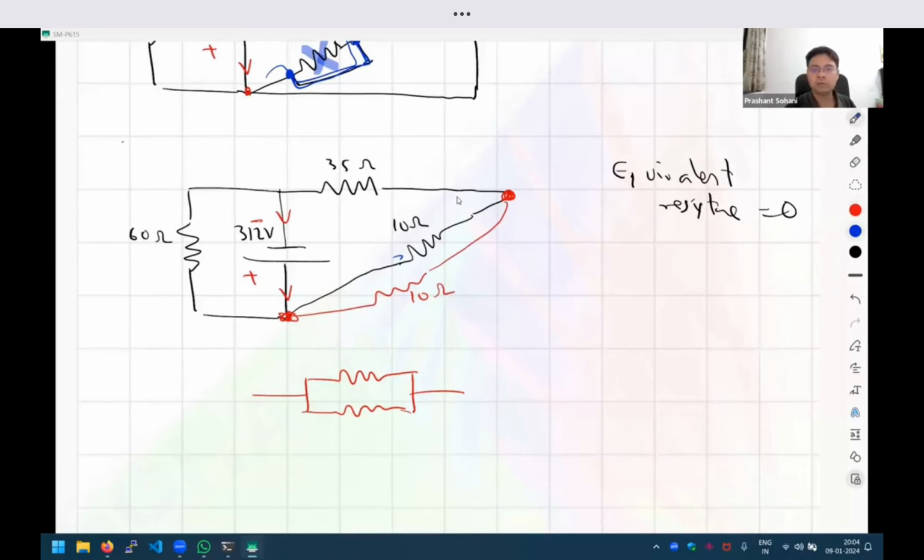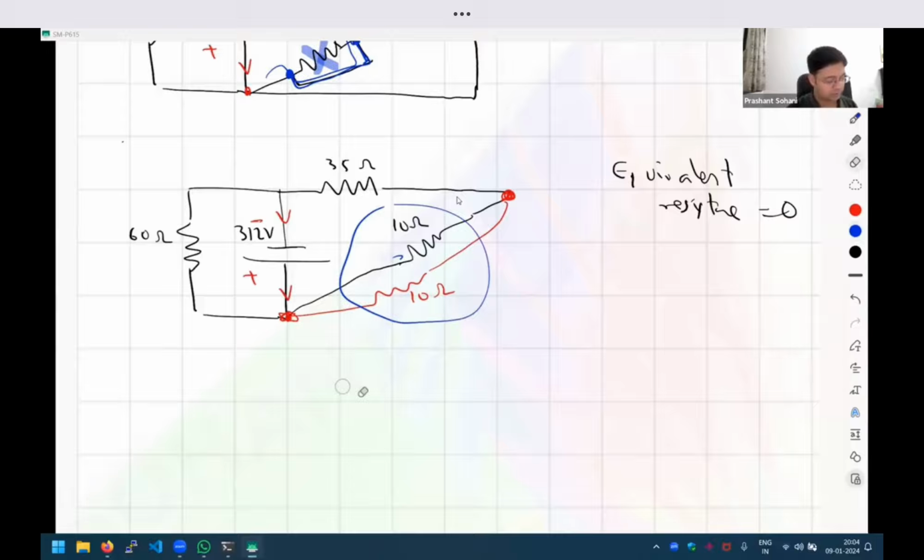So, recognizing that these are two resistors in parallel, and then applying the formula for parallel resistance, do you know what will happen when the values are equal? The equivalent resistance will be just half, right? So, I can replace these two 10 ohm resistors in parallel with just a single resistance of 5 ohms, right? So, let us do that, and I'll draw a new diagram with this change.